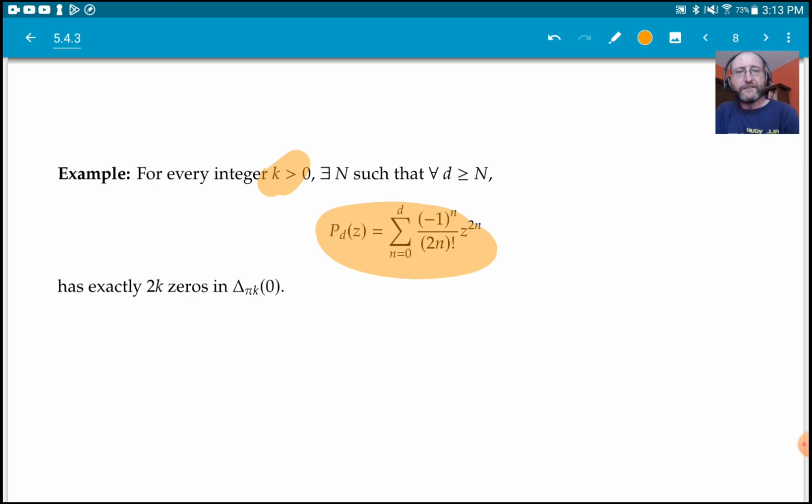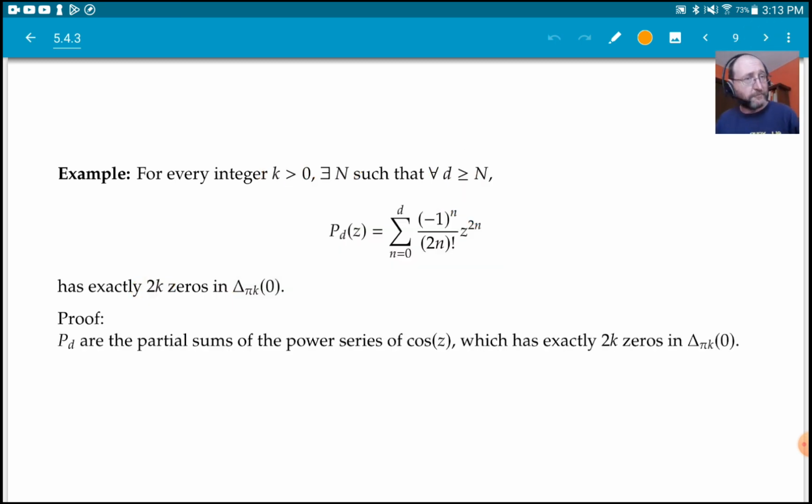So there exists some capital N such that for all d bigger than capital N, these polynomials have exactly 2k zeros in this disk of radius pi k, right? It might seem a little arbitrary, but it seems like that might be hard to exactly say, right? How would you necessarily prove it without having all this machinery, right?